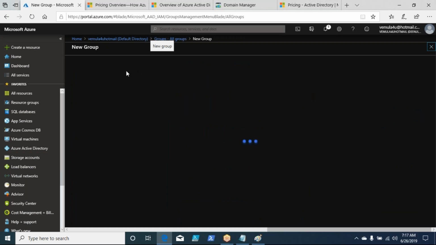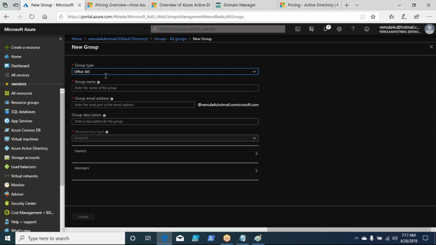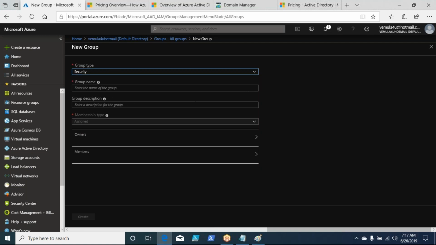For now, what we do is we go and create a group. You have two types of groups. If you are using Office 365 and you want this group for Office 365, you go and select the Office 365 group, right? But I am going with a normal security group, which is a non-Office 365 group.